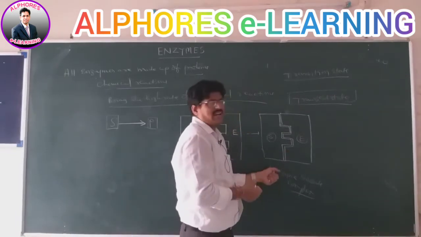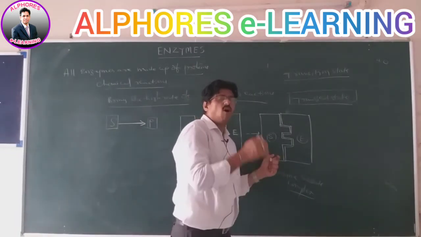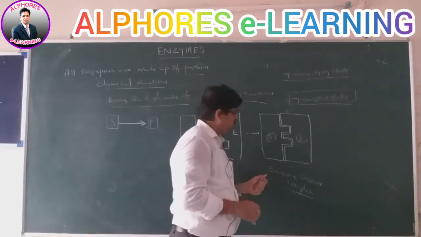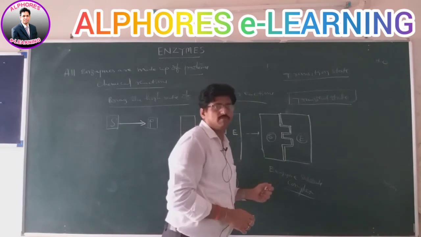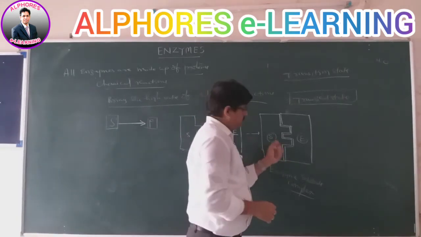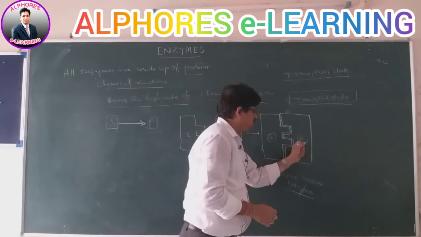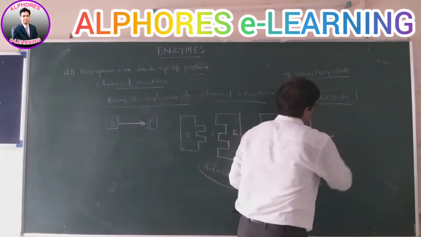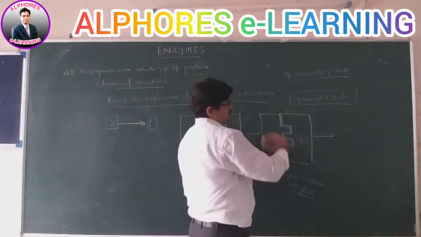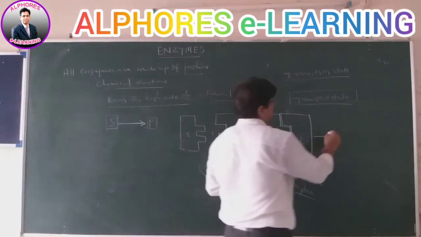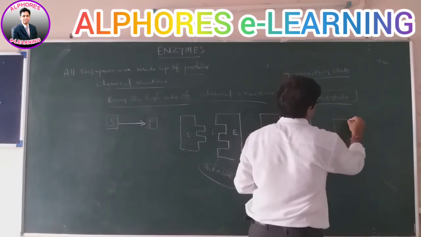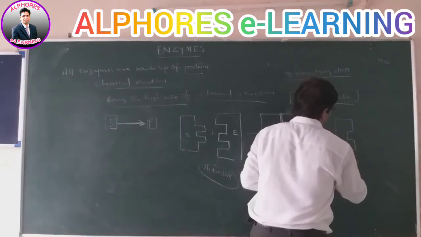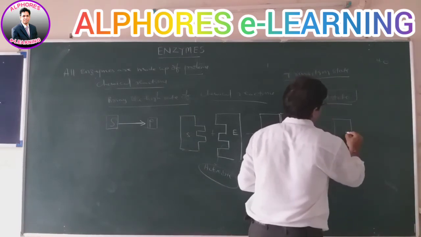This transition state is also not the same for all types of biochemical reactions. Why? Because it depends upon the activation energy used by the substrate molecules during the catalytic process of the enzyme. Once the transition state is reached and over, the substrate molecules have already been converted into products. So in this mechanism, we can see that all substrate molecules are converted into products like this.